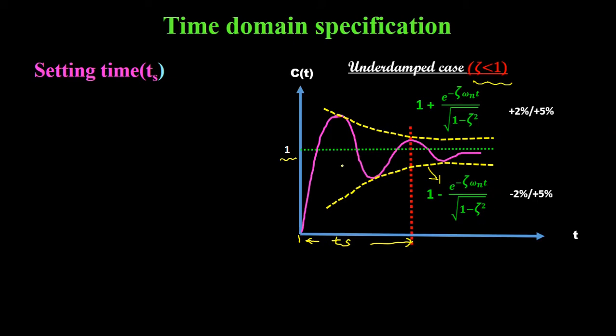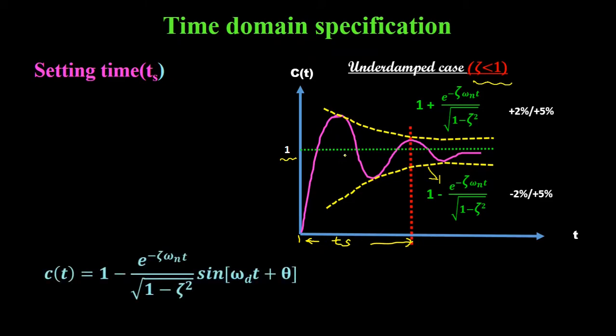For zeta smaller than 1, we have derived the equation for the output response of a second order control system. Ct is equal to 1 minus e to the power minus zeta omega nt divided by under root 1 minus zeta square into sine of omega dt plus theta.